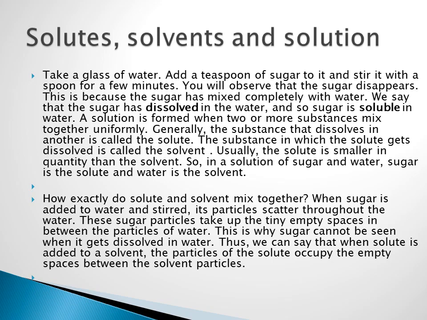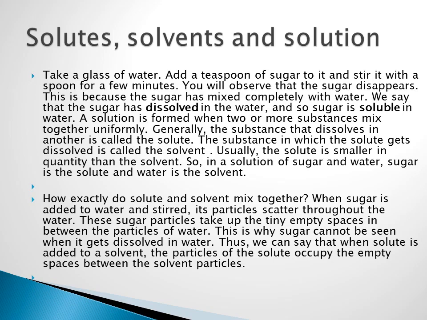Now an activity I have kept here. I am going to take a glass of water. In that water I am going to put 1 teaspoon of sugar and stir well. After some time what will happen? The sugar will dissolve, right? Now you may ask the question, ma'am, where has the sugar gone? Because of the gaps present in the water, the sugar goes and occupies that space, because the sugar is soluble in the water.